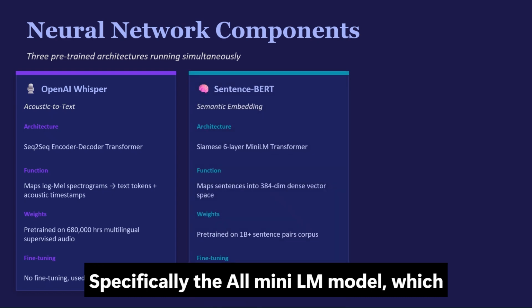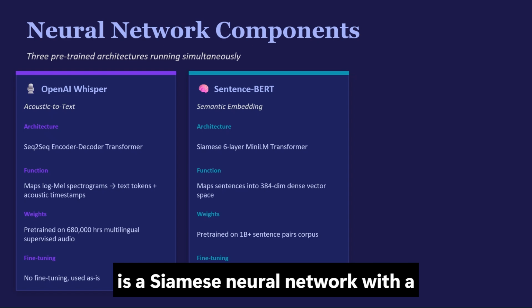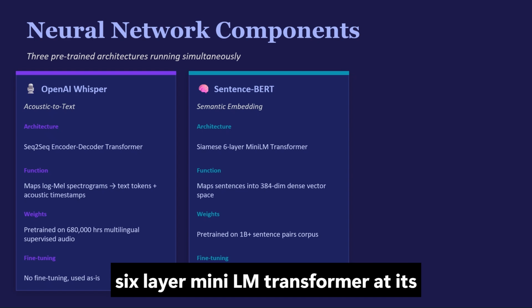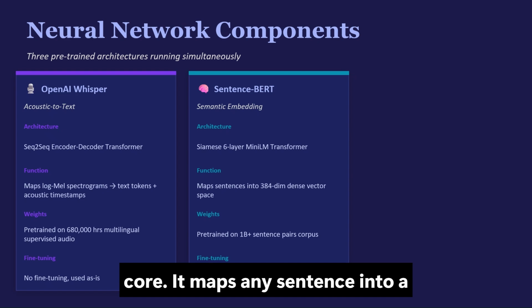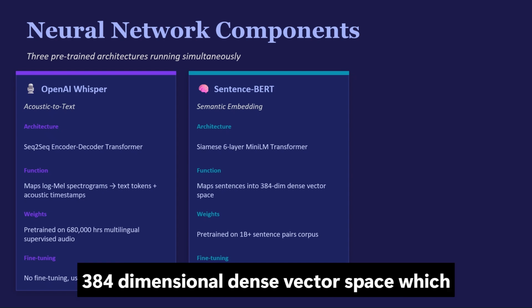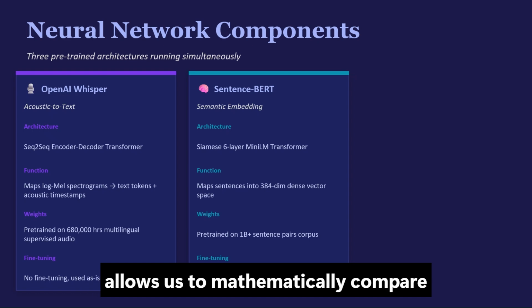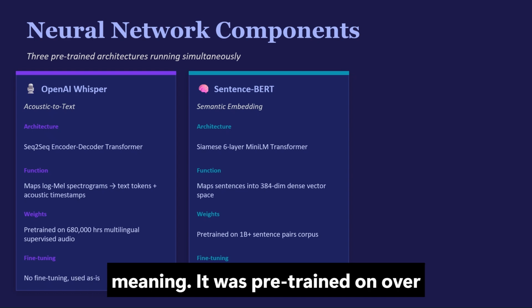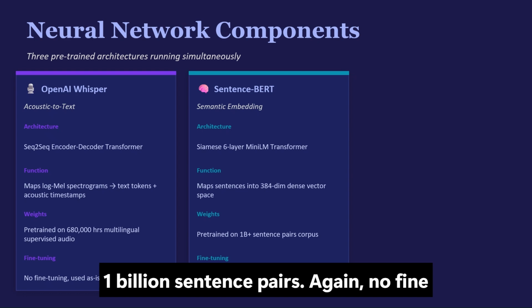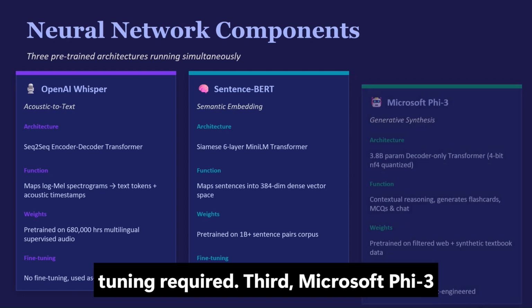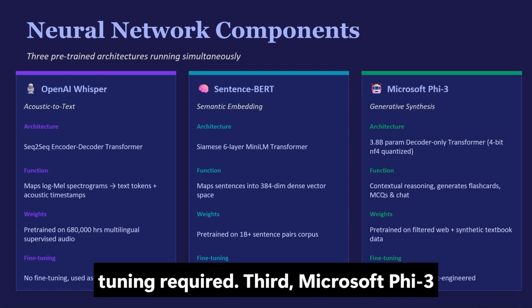Second, Sentence-BERT, specifically the all-MiniLM model, which is a Siamese neural network with a 6-layer MiniLM transformer at its core. It maps any sentence into a 384-dimensional dense vector space, which allows us to mathematically compare meaning. It was pre-trained on over 1 billion sentence pairs. Again, no fine-tuning required. Third, Microsoft Phi3 Mini.